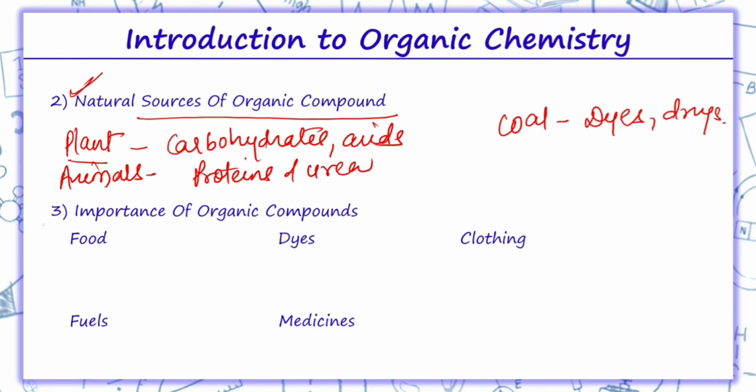Now what is the importance of these organic compounds? They are used as food, like carbohydrates. They are used in dyes like azo-dyes. In clothing we use cotton. In fuels, petrol, and in medicines like penicillin and all.